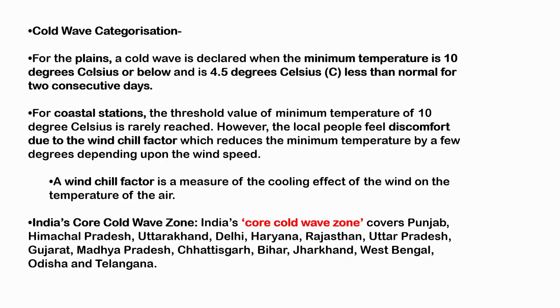So a simple condition is that if the temperature of a plain region goes below 10 degrees Celsius, it can be categorized as a cold wave. Along with that, it is 4.5 degrees Celsius less than normal for 2 consecutive days. So the second condition is that the temperature is about 4.5 degrees Celsius less than the normal temperature the region faces, for 2 consecutive days.